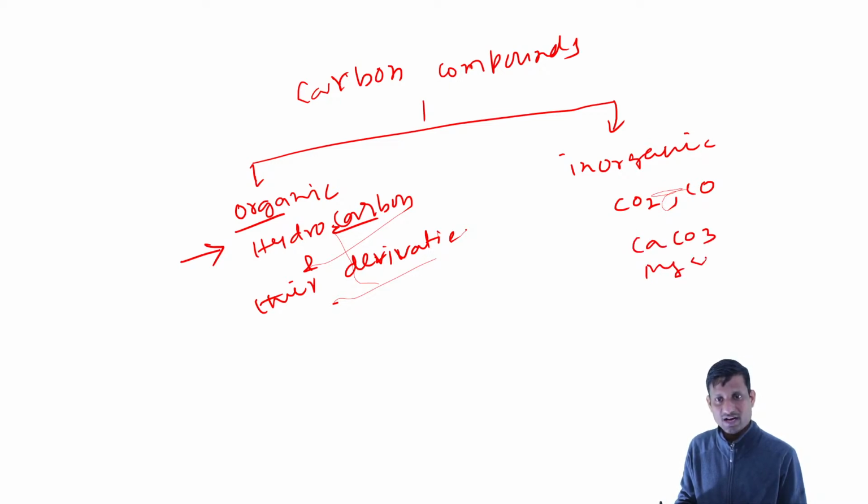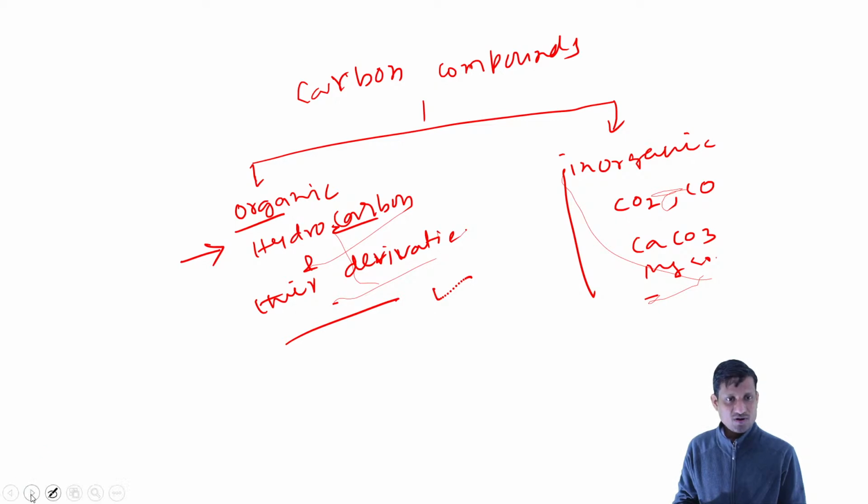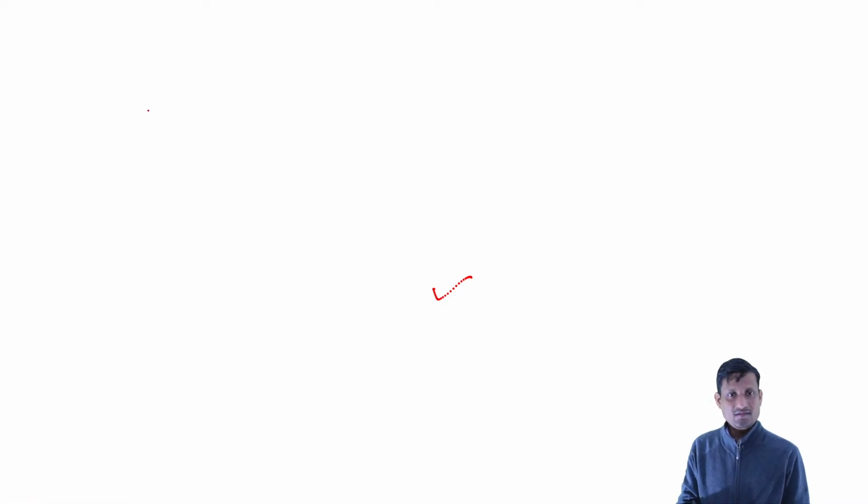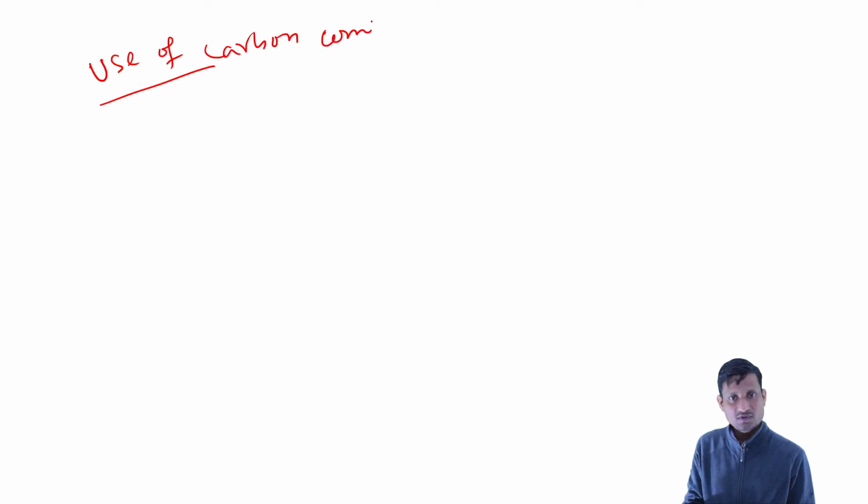Okay, so magnesium carbonate. These compounds we can classify as inorganic carbon compounds. These are the simple classification of the carbon compounds. And these carbon compounds have huge potential applications. Basically, the most important use that comes to mind at the early stage is PVC.